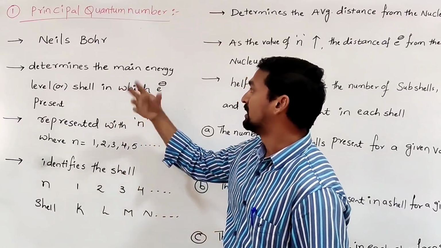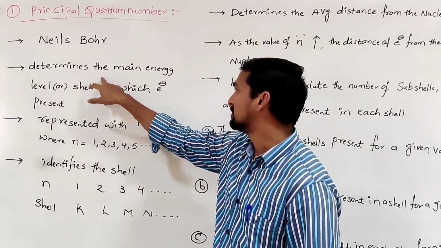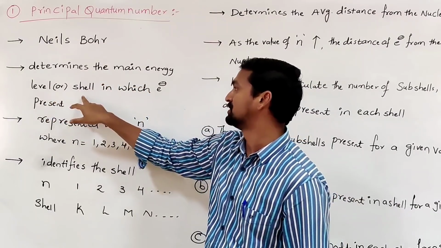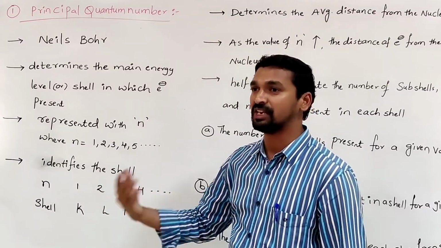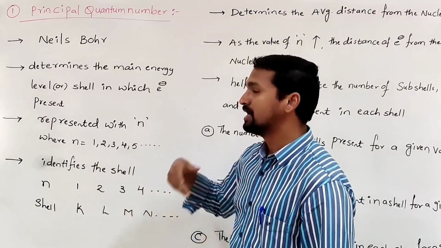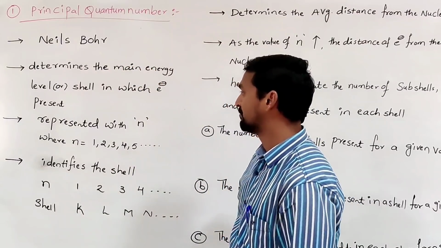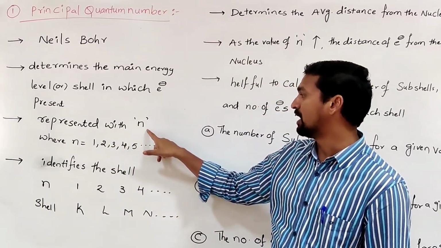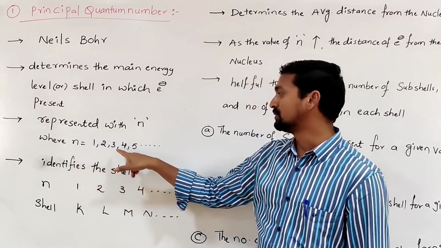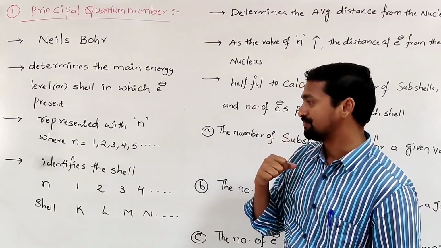And what does it tell? It is a very important point. It determines the main energy level or shell in which the electron is present. So whether the electron is in the first energy level, second or third, that is given by the principal quantum number. Normally the principal quantum number is represented with the small n, where n is equal to 1, 2, 3, 4, 5, that is any positive integer value.